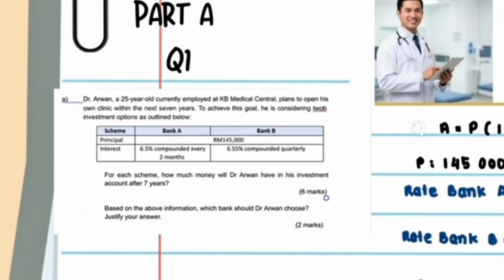From the table, for both banks, the principal is 145,000 ringgit. For Bank A, the interest rate is 6.5% and it is compounded every 2 months. That means the compounding frequency is 6 times a year. For Bank B, the interest rate is 6.55% and it is compounded quarterly, which means 4 times a year.